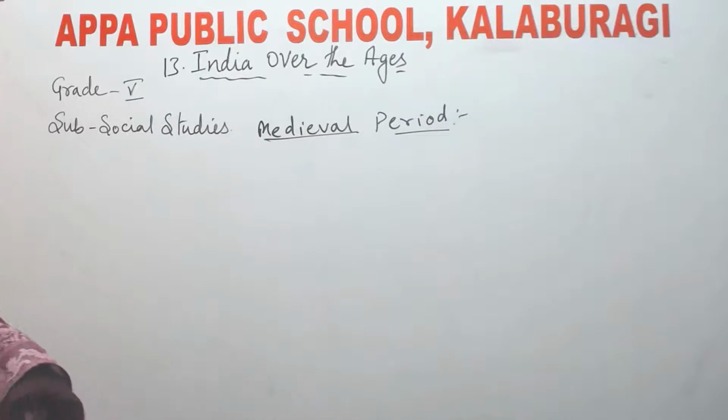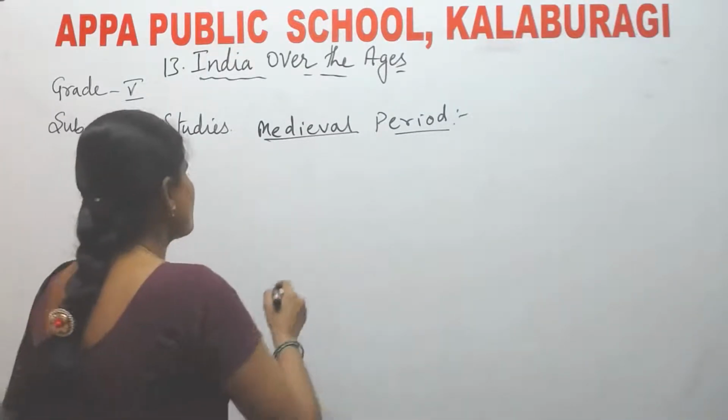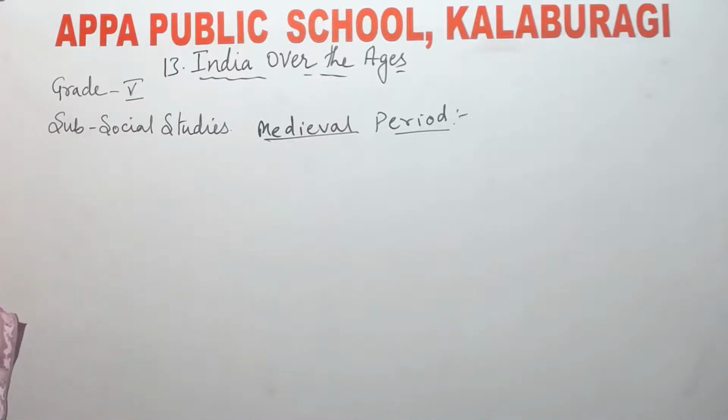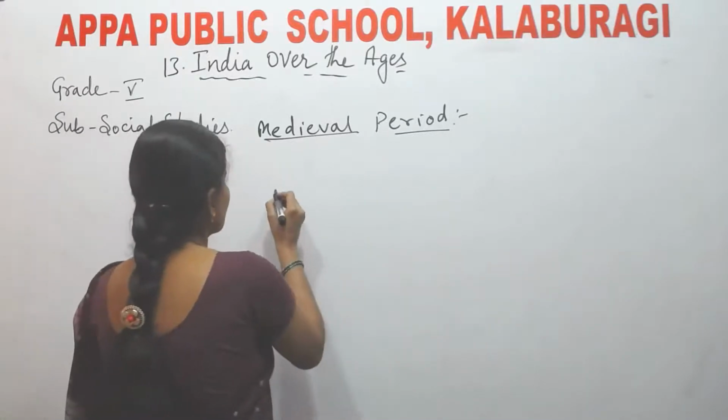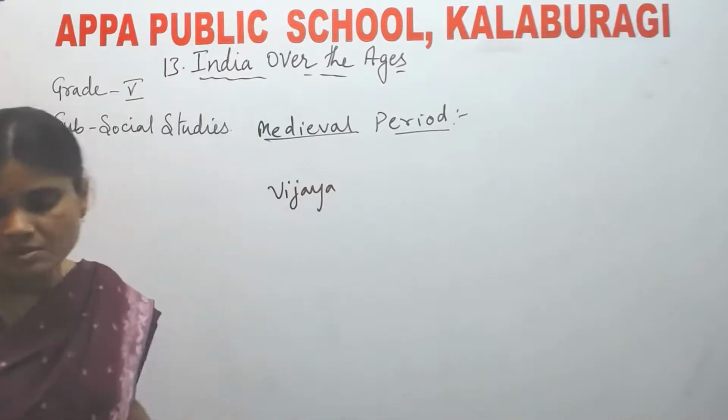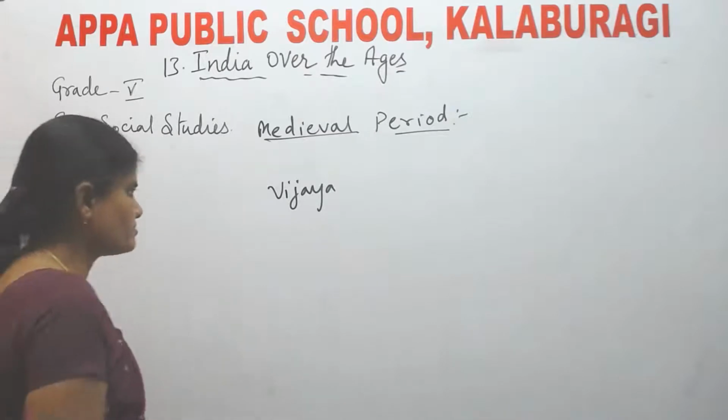Next, in the south of our country, Vijayanagara Empire was a powerful empire.